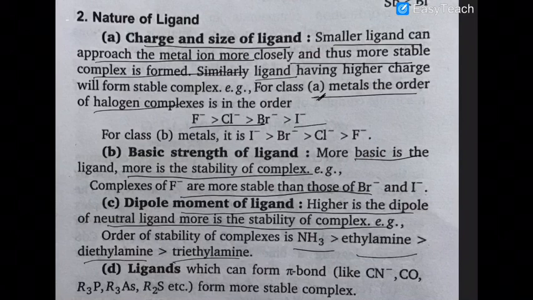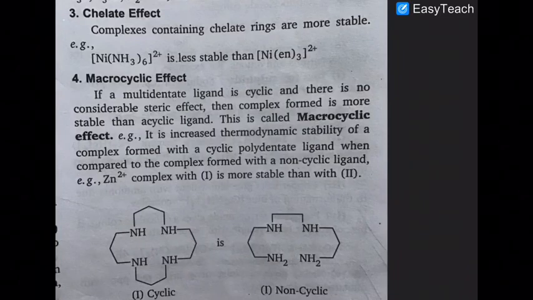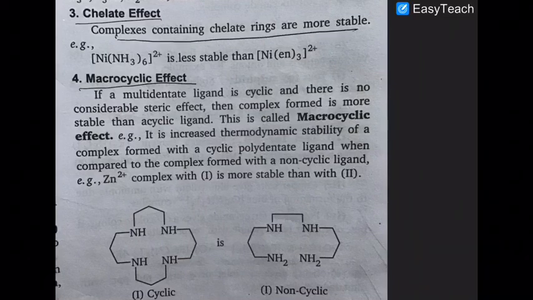Similarly, ligands which can form pi bonds, like cyanide, carbon monoxide, nitrosyl, triphenyl phosphine, trialkyl arsine, or dialkyl sulfides, are able to form more stable complexes because in their anti-bonding MO they are able to accept the electron given by the metal atom. And not the least, chelating effect and macrocyclic effect. A ligand which can form a chelate has more stability. We have already discussed it at a broad level in the chelation effect, so please go through that video.